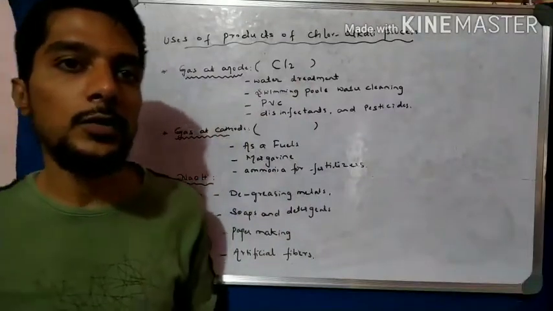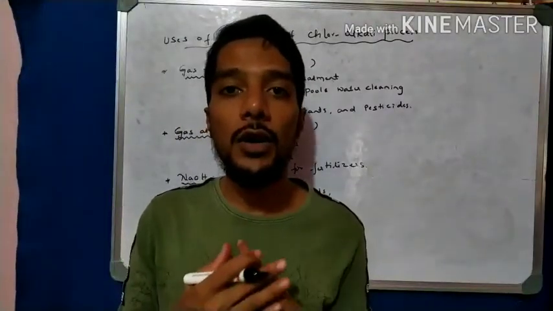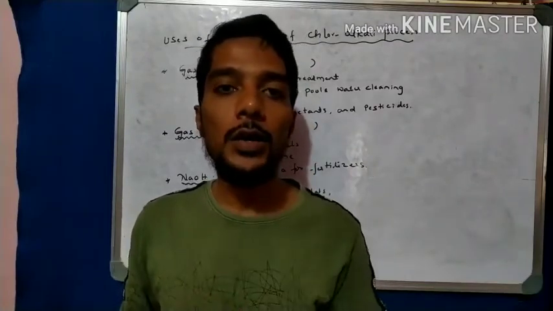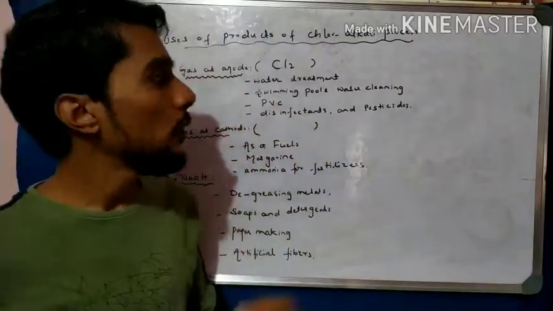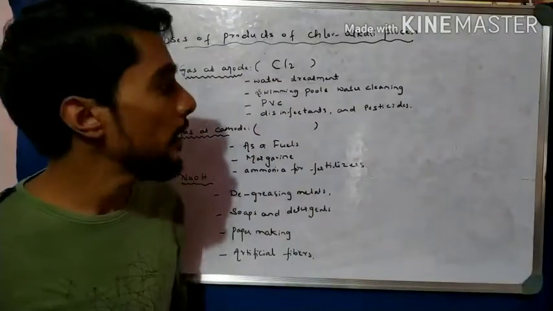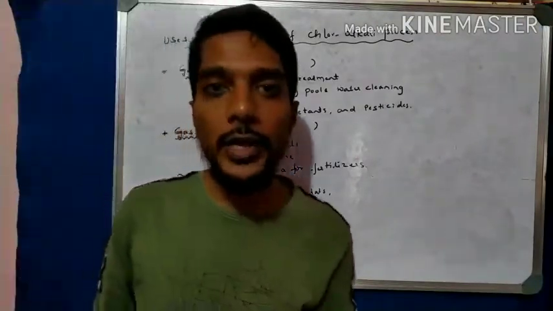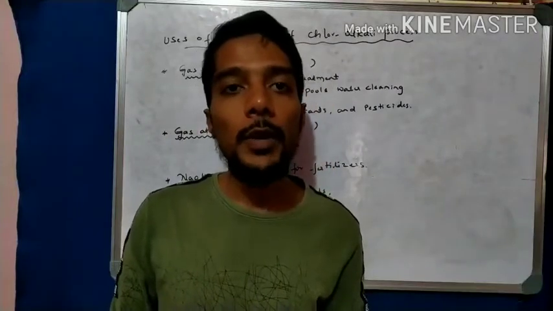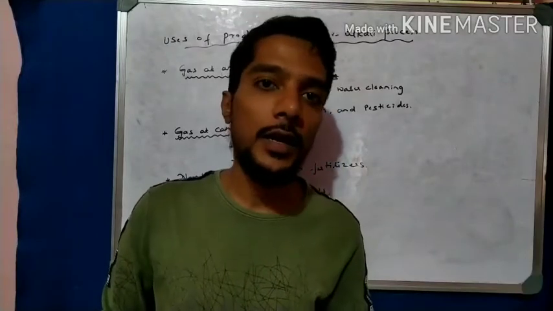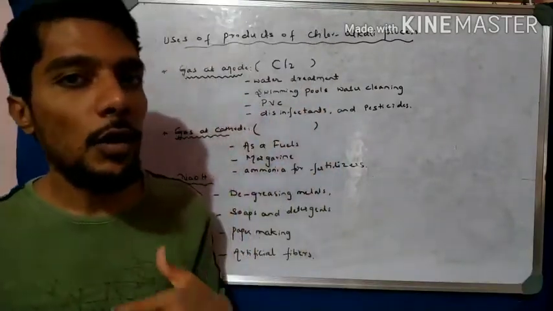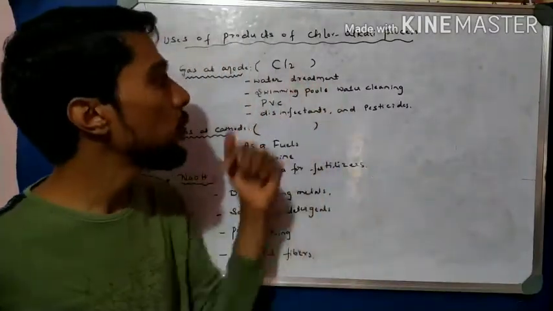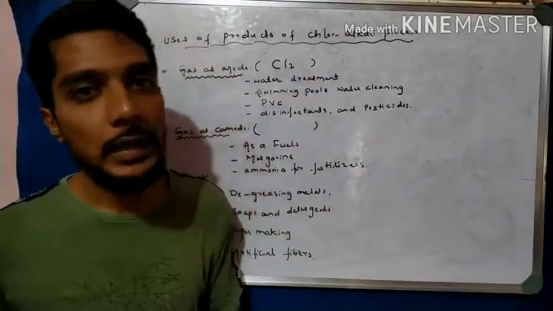Sometimes we observe that the density of water is heavy because more salt is dissolved in it. So to make hard water into soft water, we treat the water. Chlorine is used in that process. Then swimming pool water cleaning is there. We know that regular use of a swimming pool may cause the growth of infectious bacteria, viruses and worms. To protect the water from them, we have to clean the swimming pool once a day, using chlorine gas.